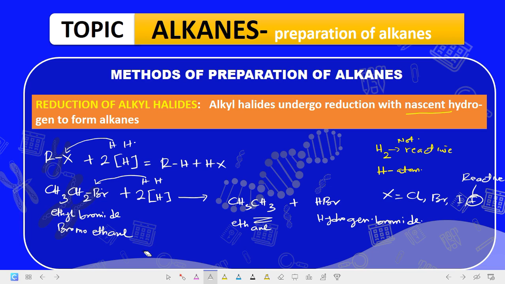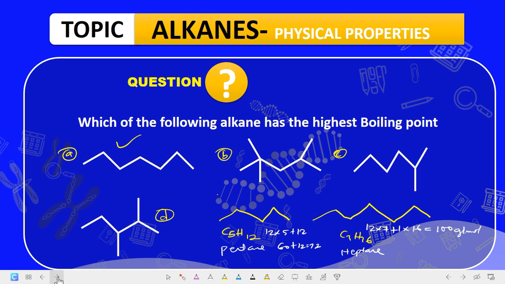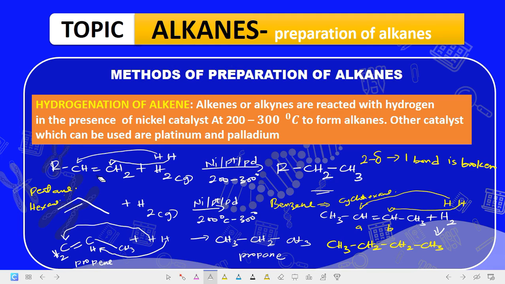Now you may be asked, which of the following is not a method for preparation of alkanes? They will give you, first of all, hydrogenation of alkenes or alkynes. Then secondly, reduction of alkyl halide. This is a method. Then you may be given other methods that are not. Now there's something that we didn't touch here. This one says alkenes or alkynes. Let's just do it now.